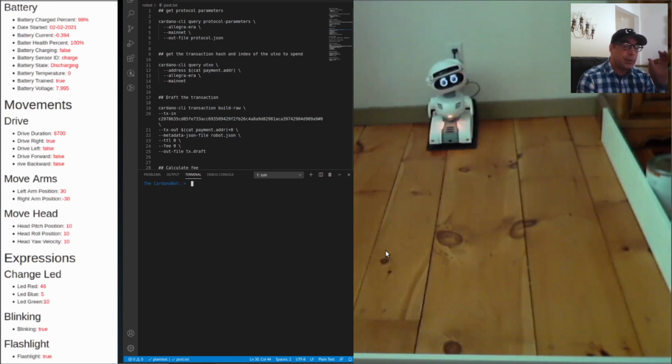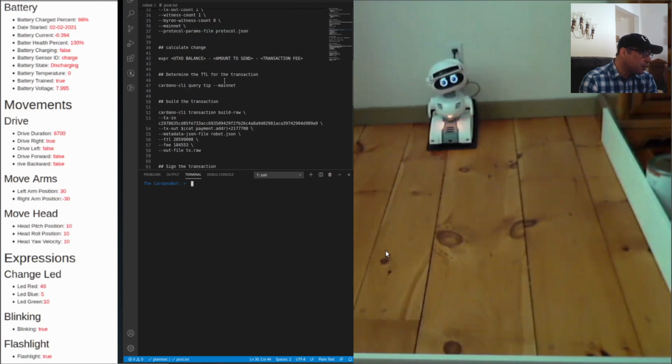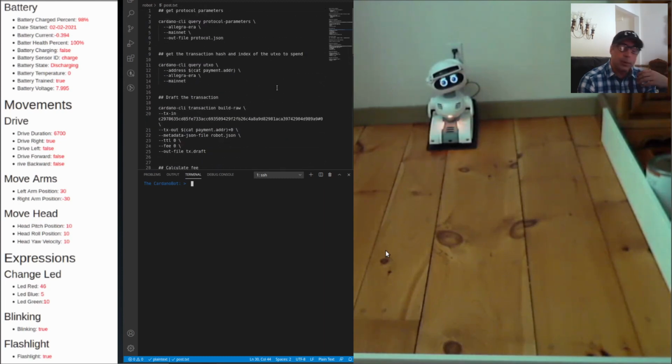So okay, what you see here in front of you are the commands to put some metadata on the blockchain. I credit this to the real Adam Dean from Spakra. He gave this to me a couple months ago, I think now, and I've been kind of playing around with it forever. But this is from the real Adam Dean. I'm not sure where he got it from, but that's where I got this.